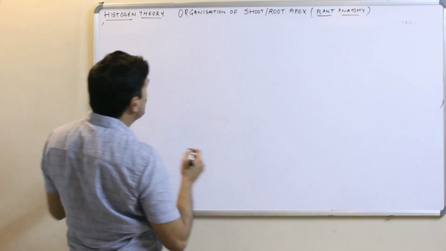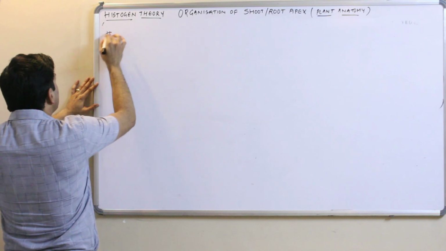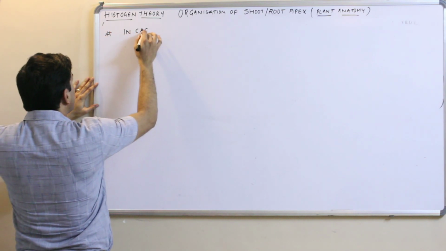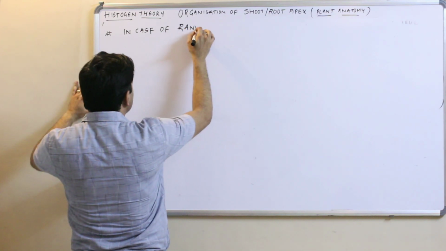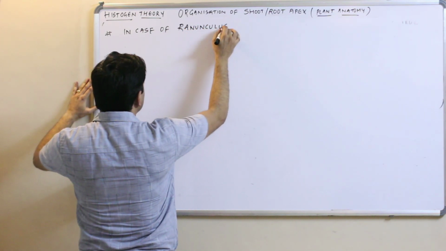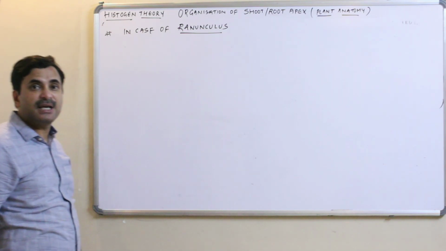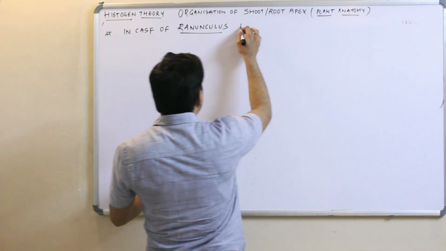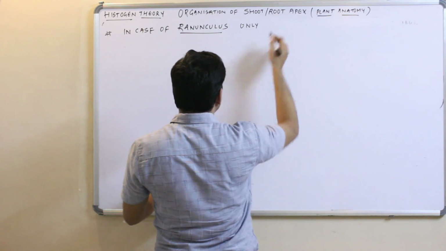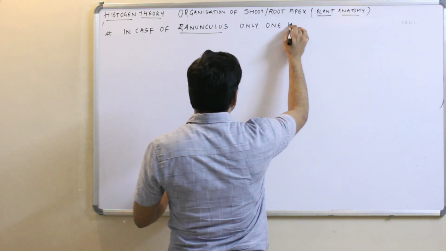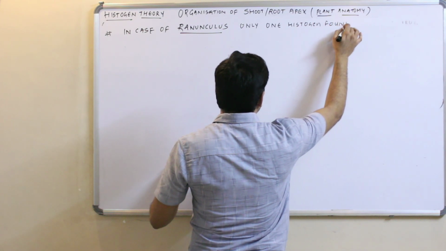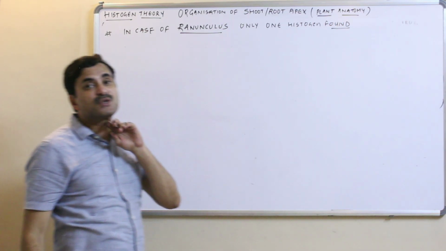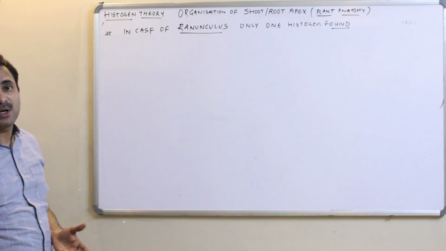Say, I will be quoting an example here. In case of ranunculus, if you have heard about this term ranunculus, only 1 histogen is found. You have seen that in the monocot roots 4 histogens were found.